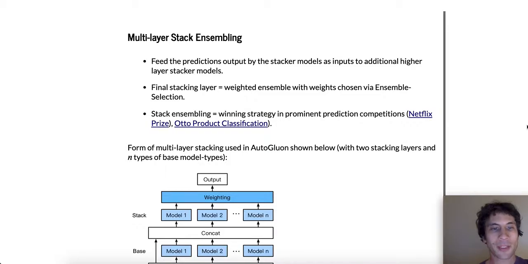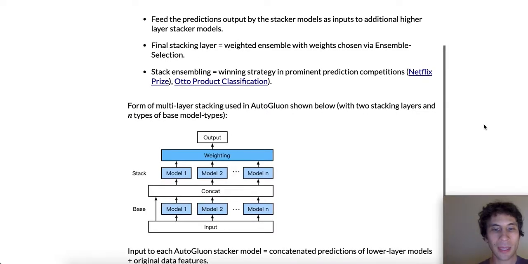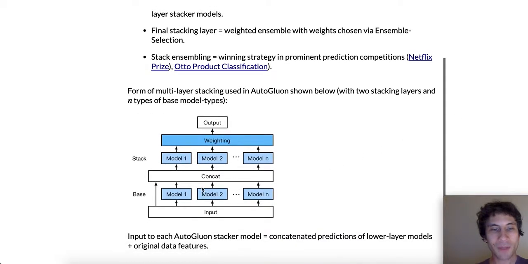The form of multi-layer stacking used in AutoGluon is shown below, here for 2 layers of stacking and n types of individual base models. Here, the input to each model at the base layer is just the original data features, denoted as input below. Each model then produces predictions, which we concatenate together into another feature vector.